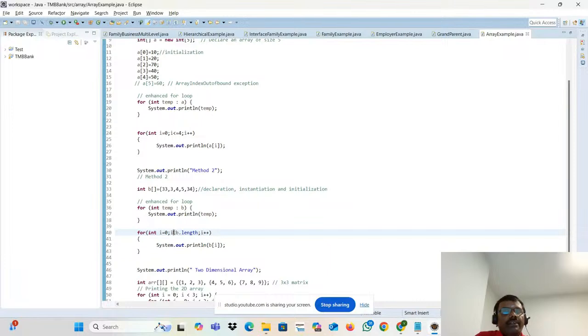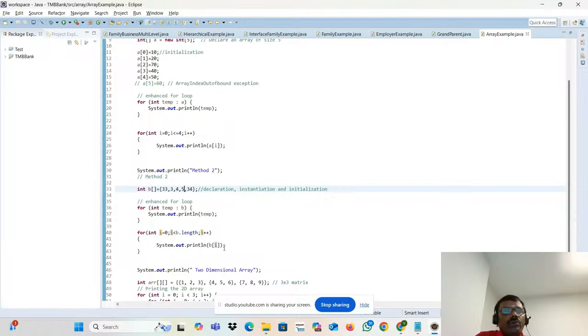Okay, 1, right? Now 1 less than 5. Condition is true? Yes. B of 1, it will go here. Now I will be incremented. 2. 2 less than 5, correct. B of 2, it will go here. Okay. Now 3. Condition is true. B of 3, it will go here.